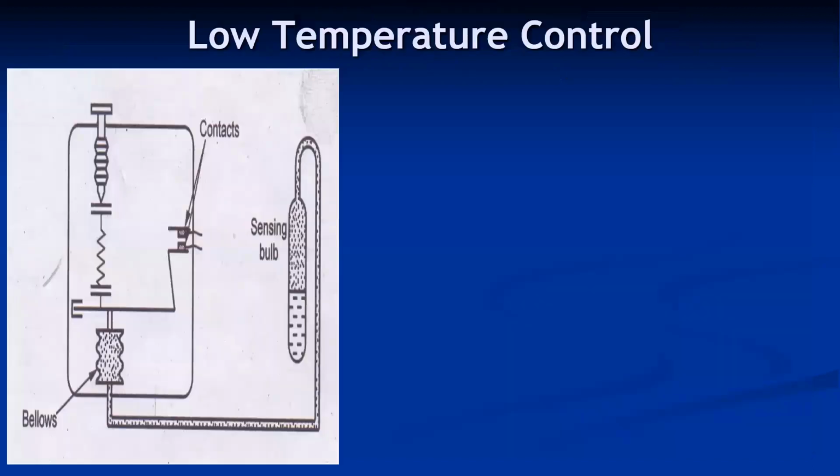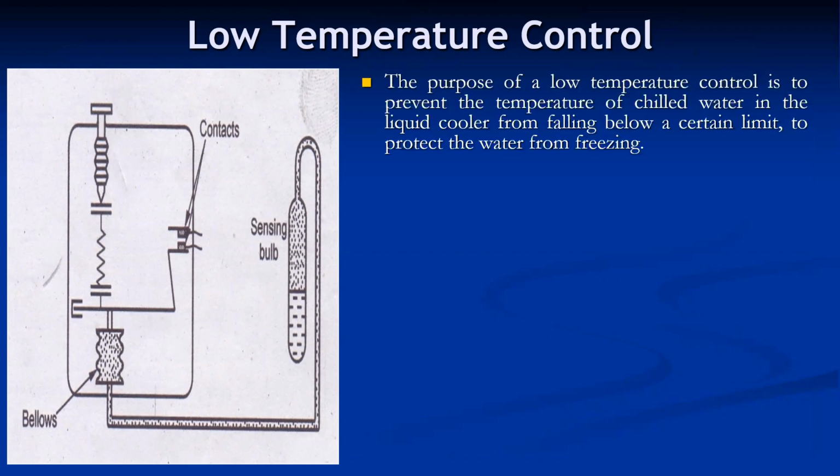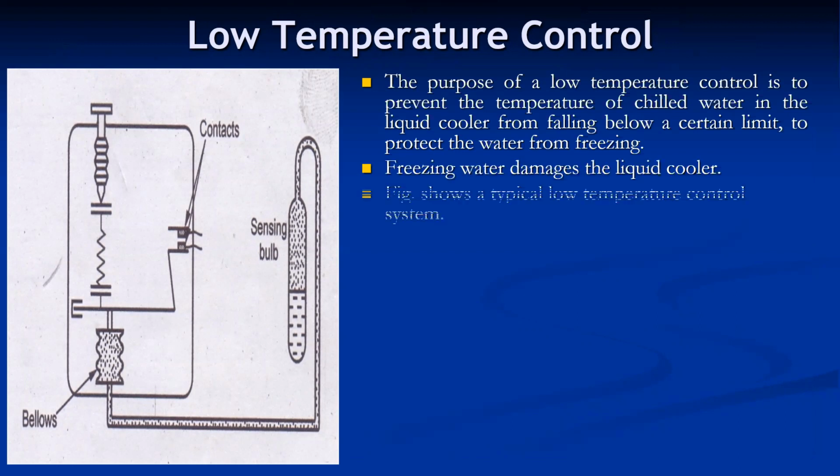This is the introduction part. Now we'll see the temperature control, especially low temperature controls. The purpose of low temperature control is to prevent the temperature of chilled water in the liquid cooler from falling below a certain limit, to protect the water from freezing. Freezing water damages the liquid cooler. This figure shows a typical low temperature control system.